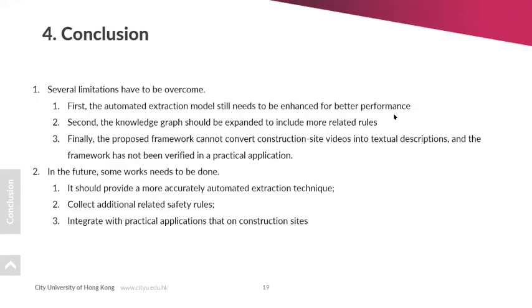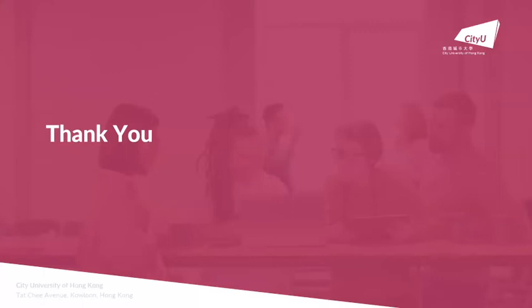I'm not allowed. Okay. So thank you, Yifan, for this presentation. I have a quick question related to the construction of these rules in the knowledge base or the knowledge graph. Have you considered the different names or different terms that express similar meaning? For example, you showed the example of safety belt, but we may call it safety harness, or there can be different expressions. So have you considered that, or not yet?